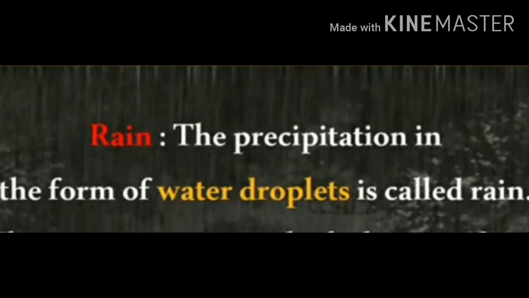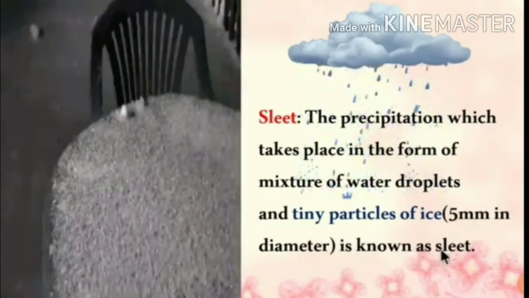And then sleet. Sleet means a mixture of rain and snow. And then freezing rain.